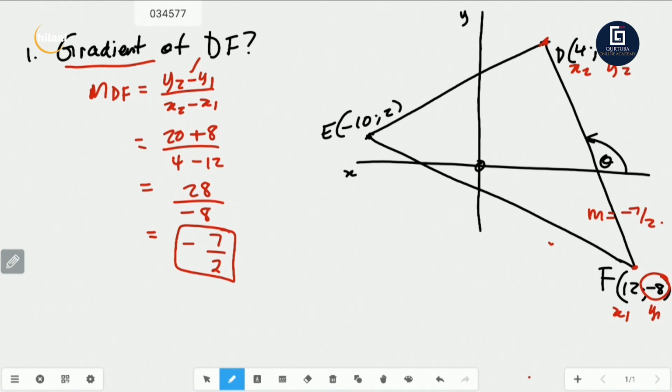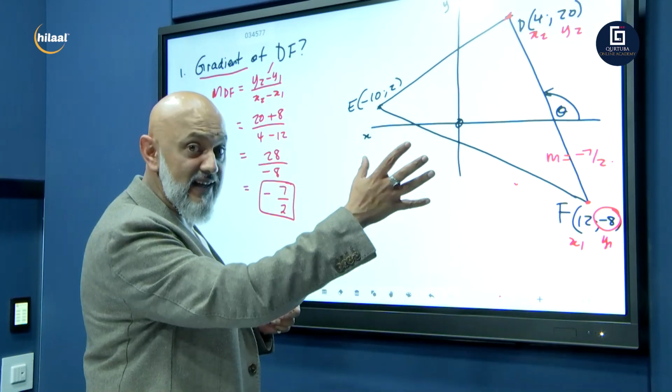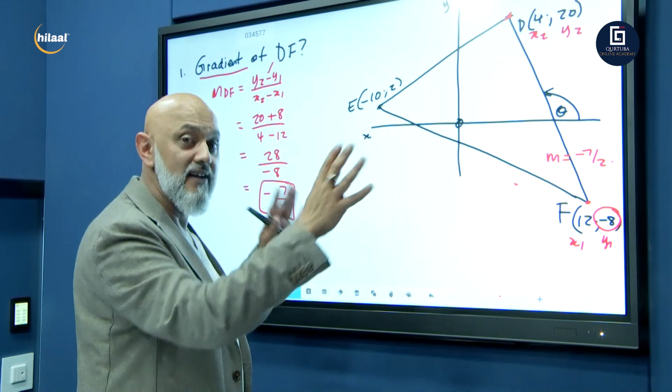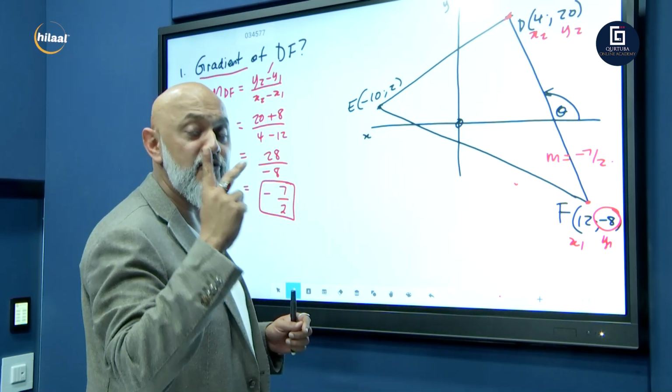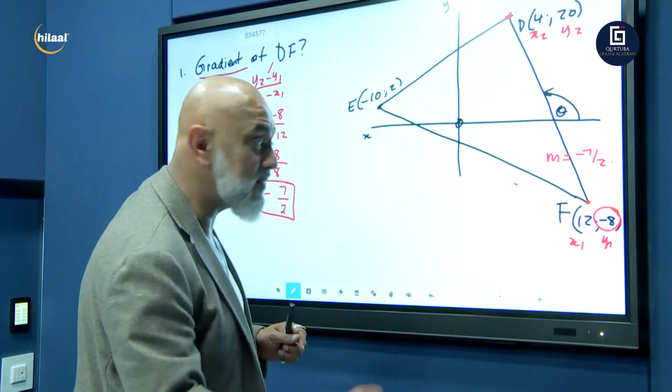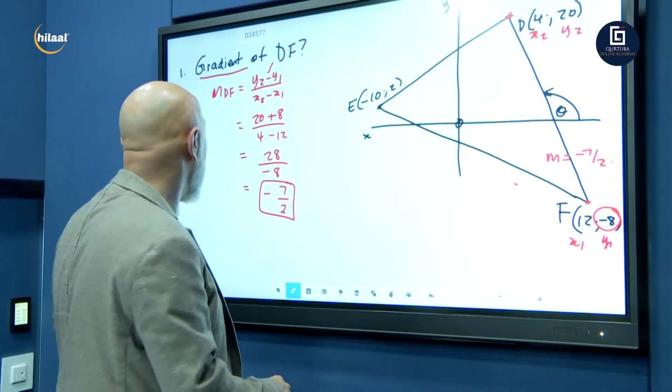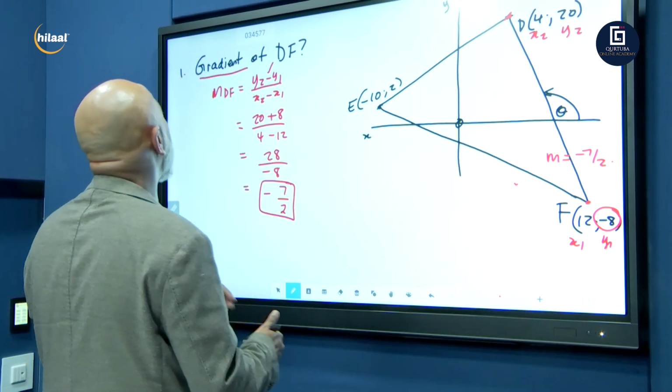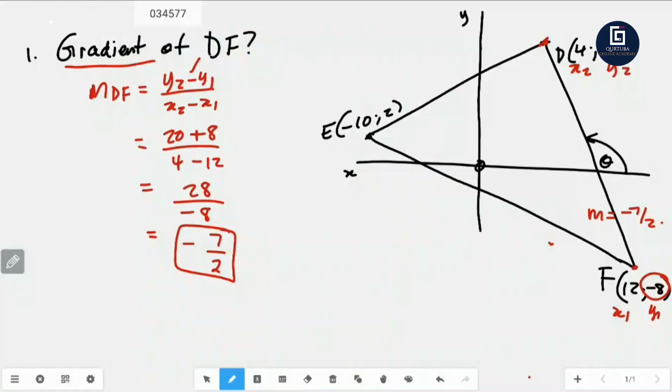Okay, total marks, like I said, between 15 and 20 marks on analytics. Circle analytics, another 20 marks. Together, 40 marks for paper 2 for your final exams. Please make sure you know this work. Okay, so there we go. That is the gradient of DF.